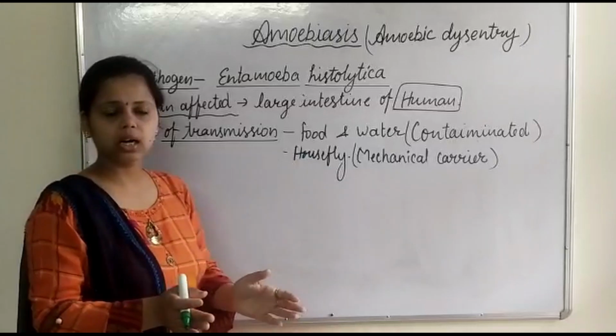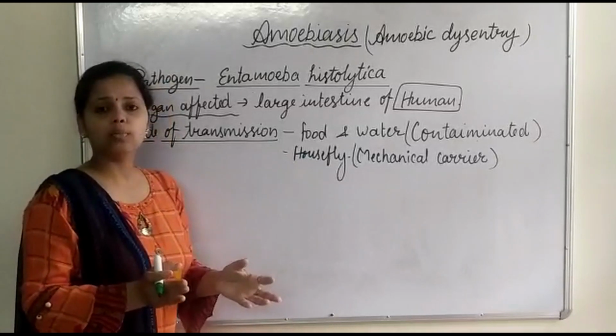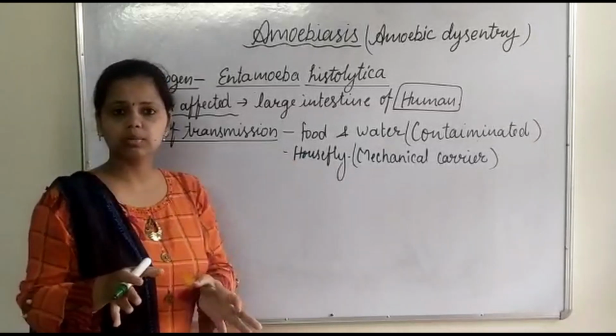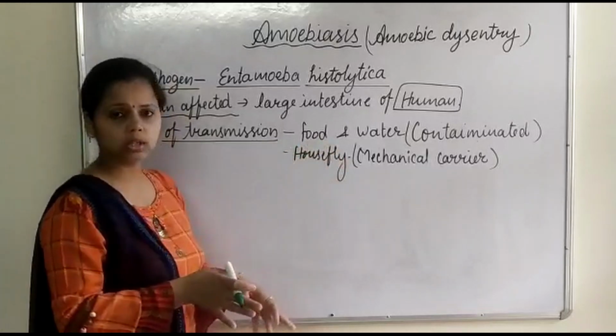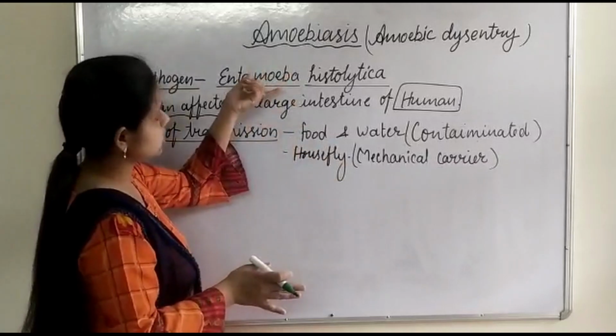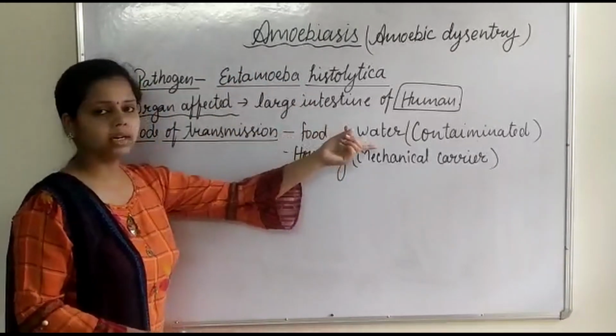If fecal matter is not disposed of properly, the houseflies sit on the fecal matter of an infected person, then sit on some eatables, food and water, and in this way they carry the cyst of this parasite from that fecal matter to the food and water.